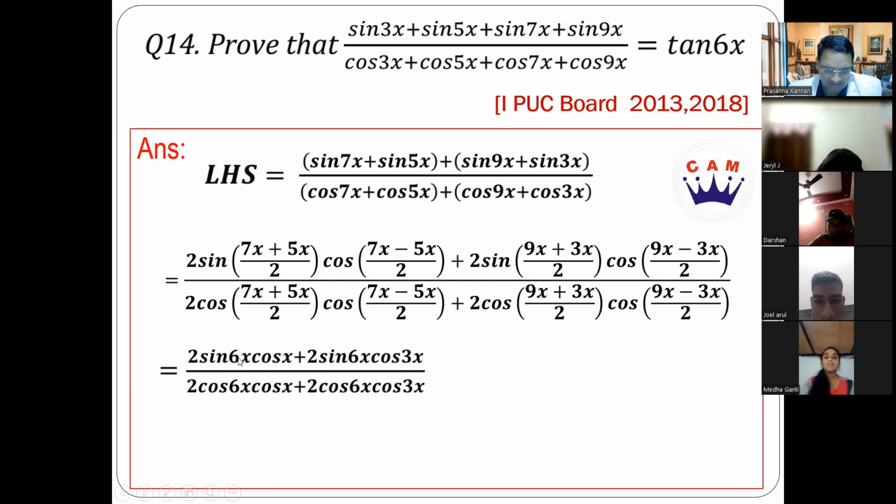2 sin 6x, correct? Then what will be inside the bracket? Cos x plus cos 3x. Denominator, what am I taking out? 2 cos 6x. So what will be remaining? Cos x plus cos 3x.